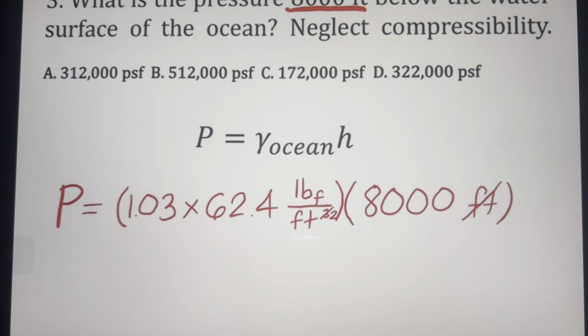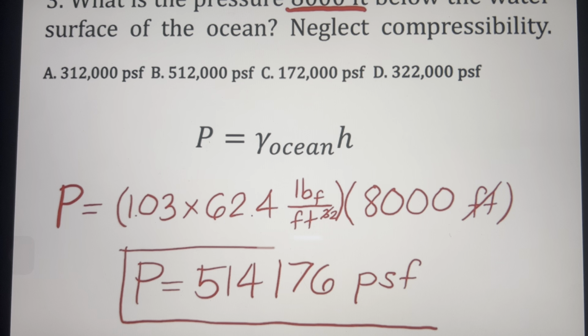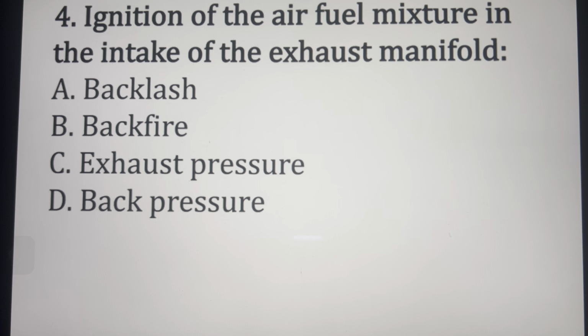So what is our pressure 8,000 feet below the water surface of the ocean? The answer is 514,176 pounds per square feet or PSF. So the closest one is letter B, 512,000 PSF. Next one, ignition of air fuel mixture in the intake of the exhaust manifold. The answer is B,